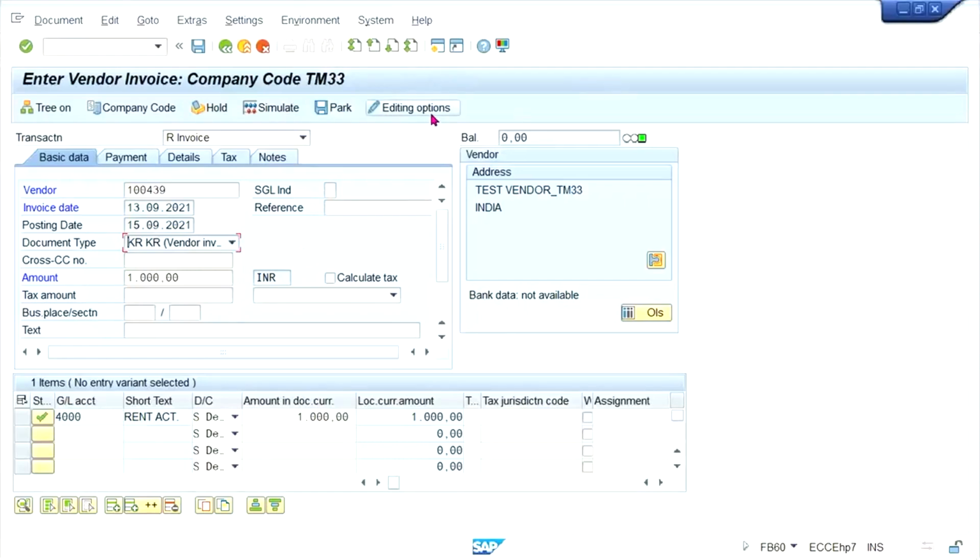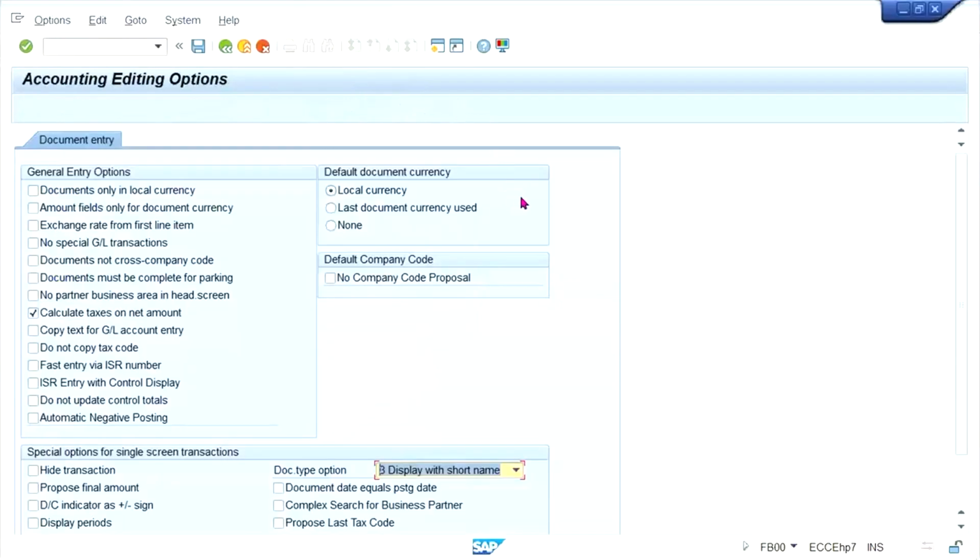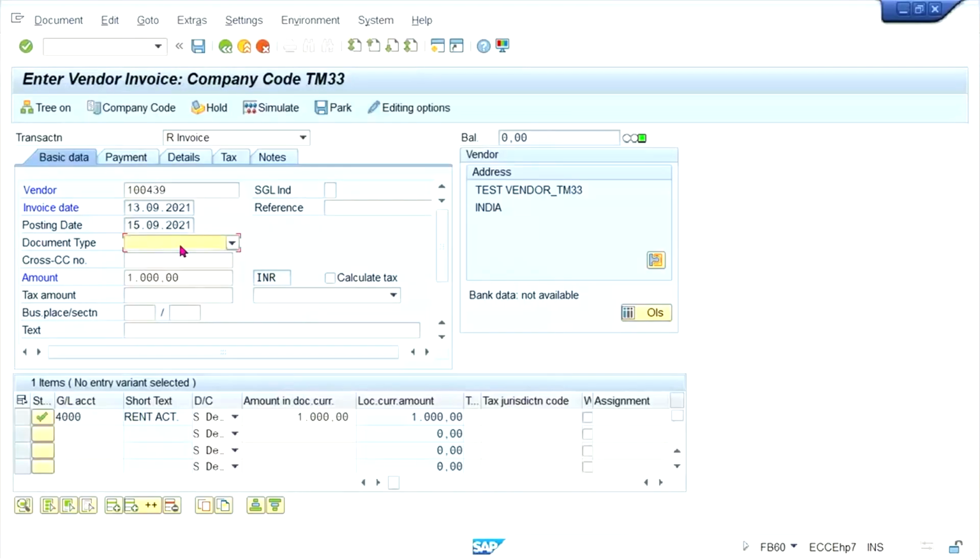How is it possible? Once again, you need to click on edit option and click here, document type ready for input. Document type ready for input means now you can change the document type. Instead of KR, let's suppose KZ.